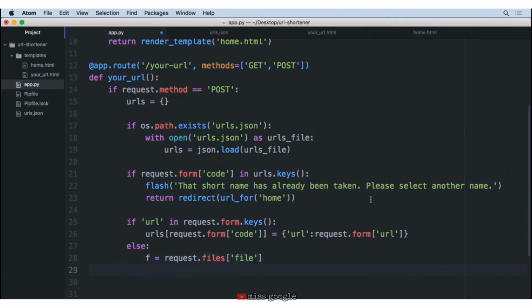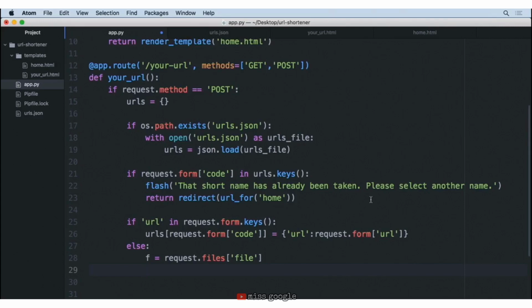Now, in order to save our file, we have to pick a name in order to save it to. And the issue that we have here is that users might be uploading files with the exact same name, and we've got to make sure that we don't overwrite information similarly to like we found with the URLs. So one way to fix this is to say, we know that the codes are going to be unique. So if we take the code that the user has provided us and the file name that they've given us, we can combine those two things and make sure that these won't collide with each other.